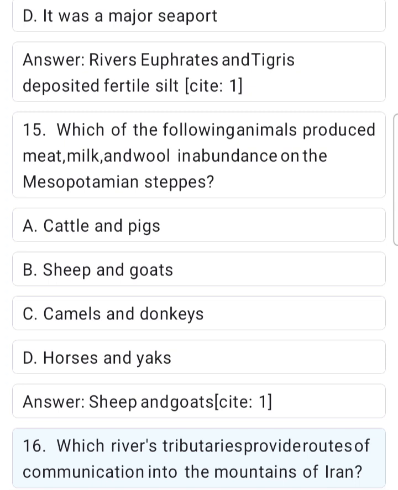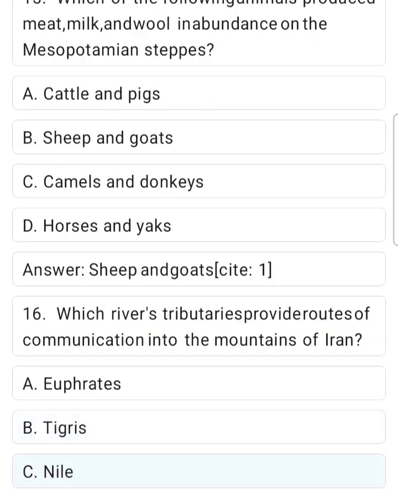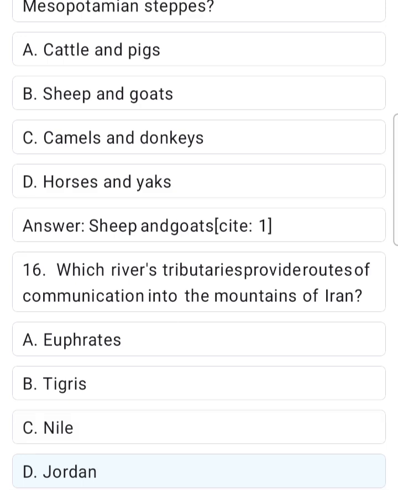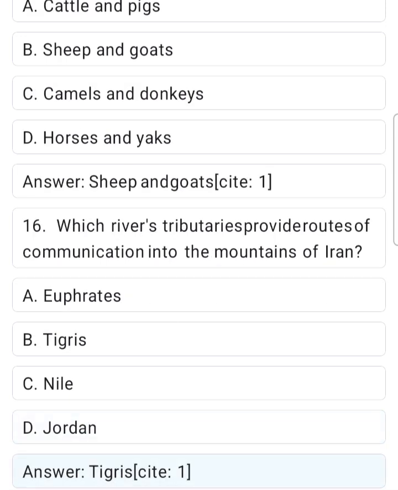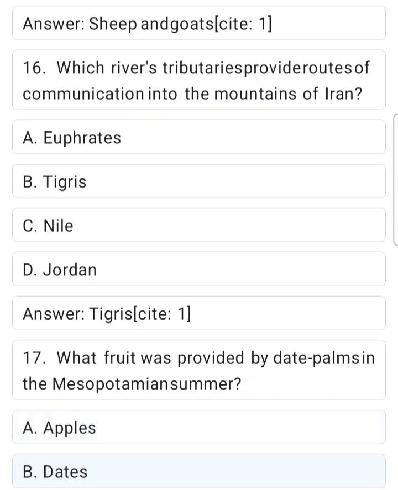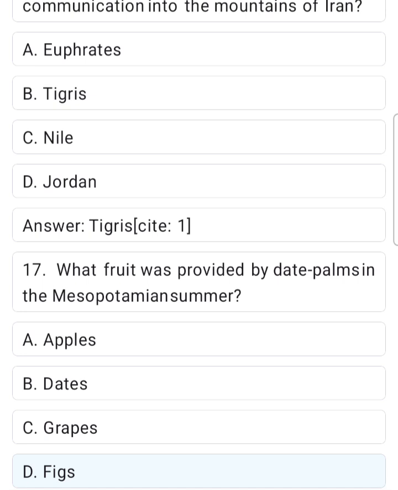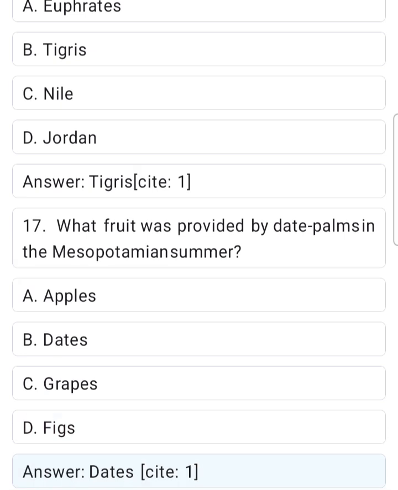16. Which river's tributaries provide routes of communication into the mountains of Iran? A. Euphrates. B. Tigris. C. Nile. D. Jordan. Answer. Tigris, Site 1. 17. What fruit was provided by date palms in the Mesopotamian summer? A. Apples. B. Dates. C. Grapes. D. Figs. Answer. Dates, Site 1.